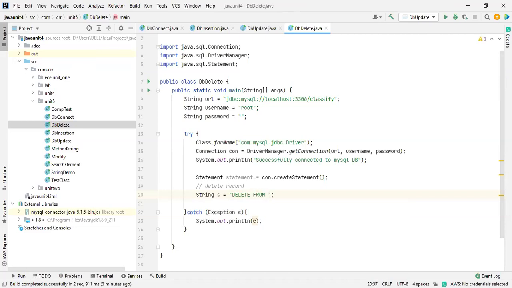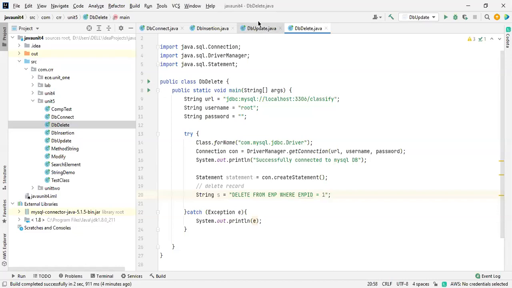FROM, which is also a keyword, and emp, the employee table name. This is the table name. WHERE, which is a condition, where emp_id is equal to, we'll delete the first record. Okay, emp_id equals 1.